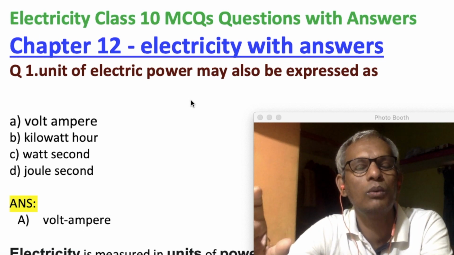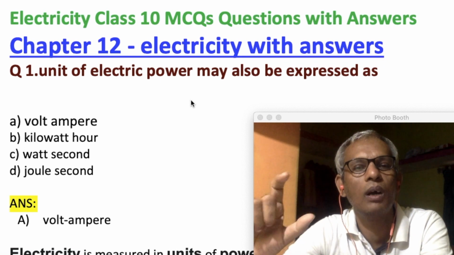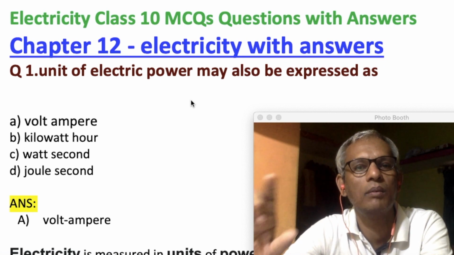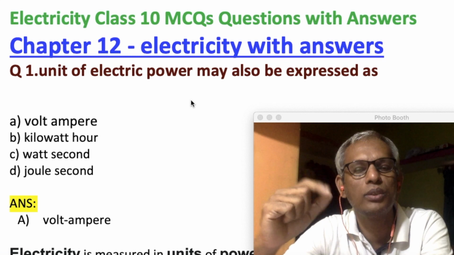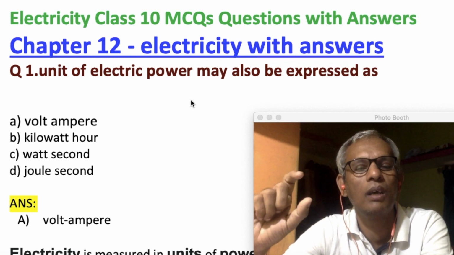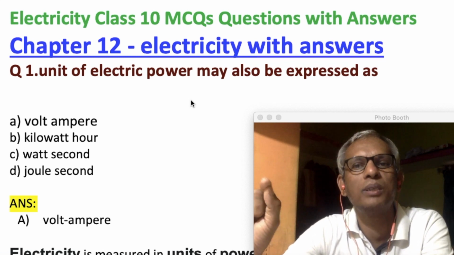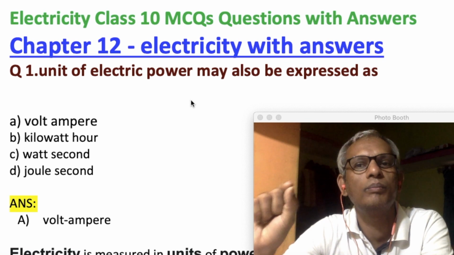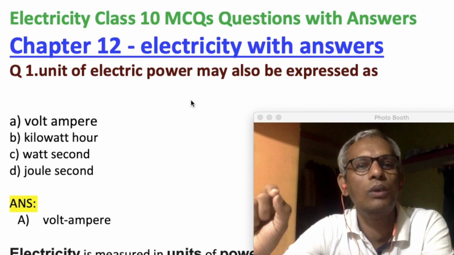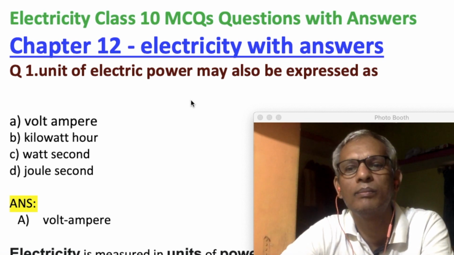If you go and buy an electric bulb, you will say this watt of bulb we require. That watt means how much electric power it is consuming. So we will express electric power as volt ampere.